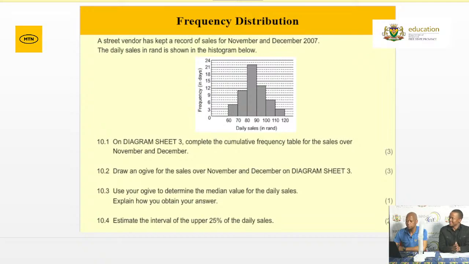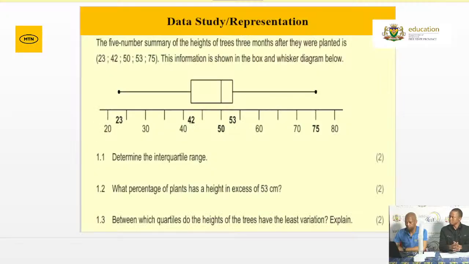Also data study and representation, that's when you are required to interpret information that's given. Either information will be given graphically or numerically. Here you're given a box and whisker plot. Remember when we spoke about the box and whisker plot, know your skewness, your types of skewness. Also know where your measures of position lie with respect to the box and whisker plot. So very important, Grade 12s.